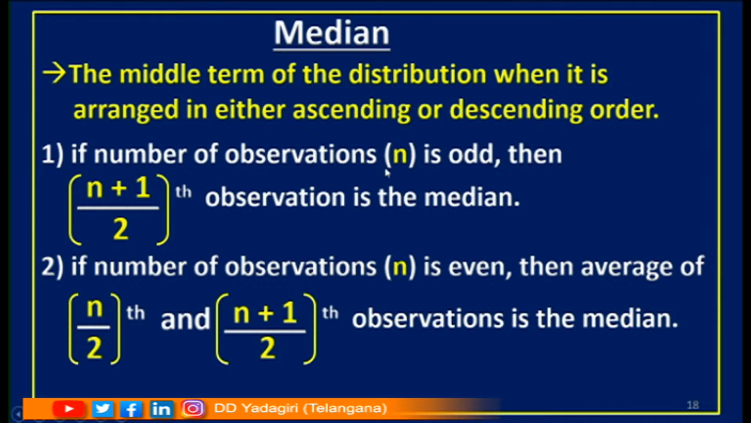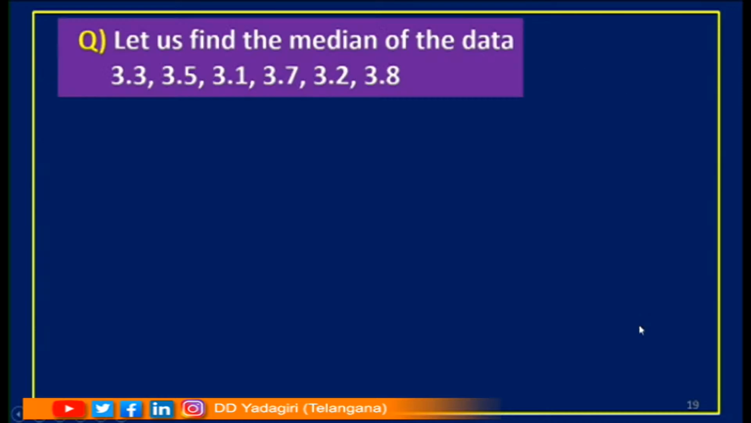See children, when you have an odd number of observations, we will get only one middle term, that itself is taken as the median. But when you get an even number of observations, we will get two middle terms. So the average of the two middle terms can be taken as the median.